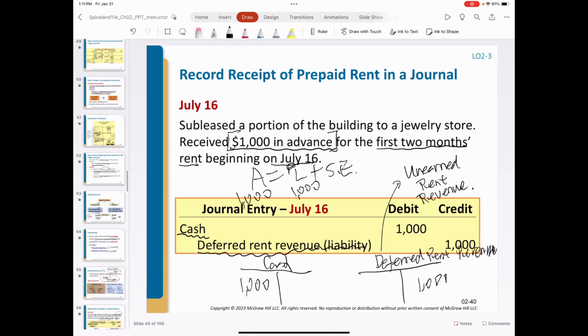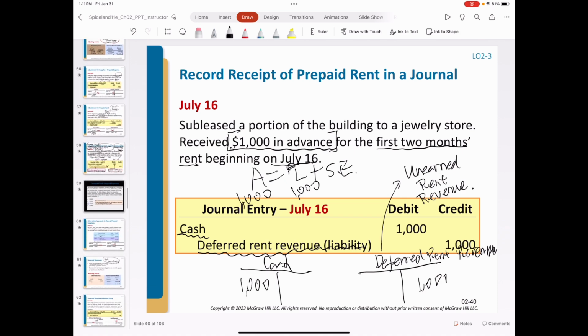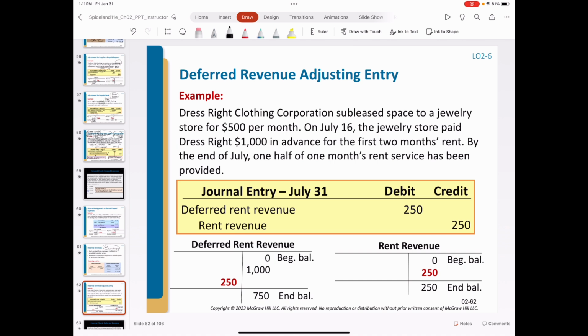By the end of this accounting cycle on July 31st, from July 16, when the prepayment was received, it has been half a month. Half a month's rent is $250 because 1,000 is for 2 months, so every month the rent is $500. Half a month is half of $500, $250. So here we should make an adjustment to recognize the rent revenue for $250.